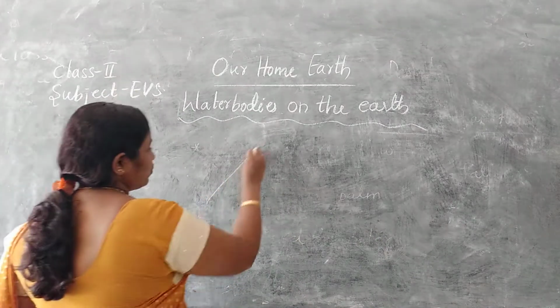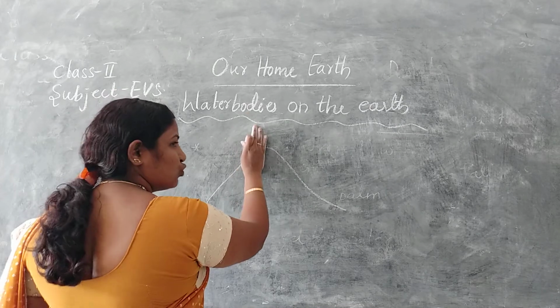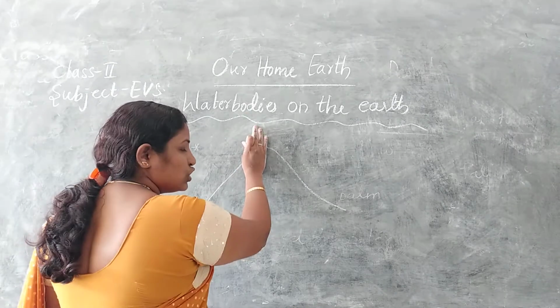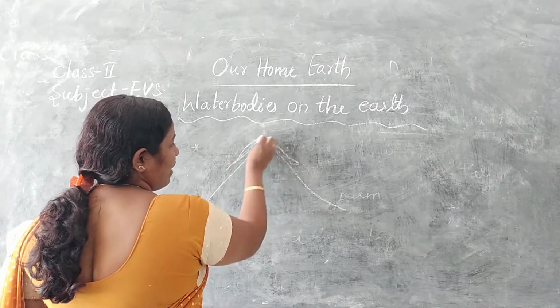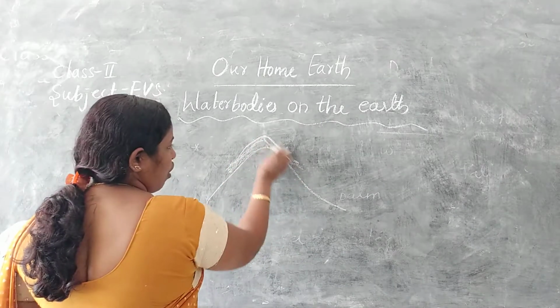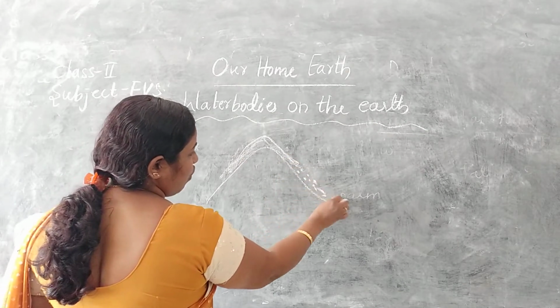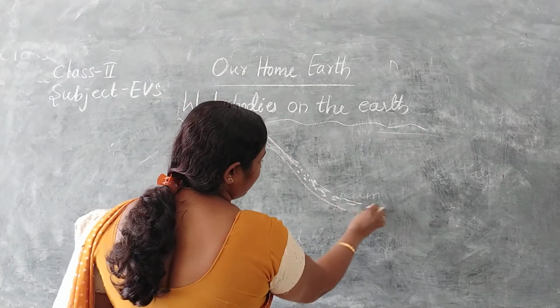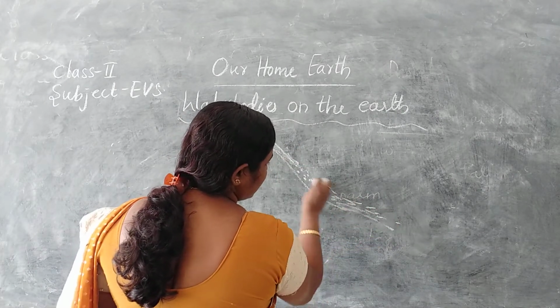Mountains are high, so at the peak there will be too much cold and snowfall. The snow melts because of heat and converts to liquid form, and this water flows from high to low areas.